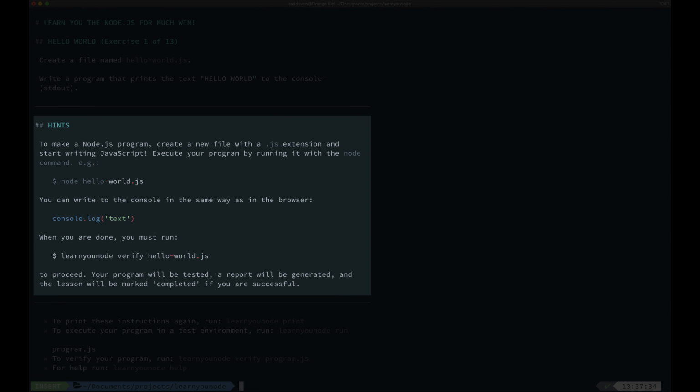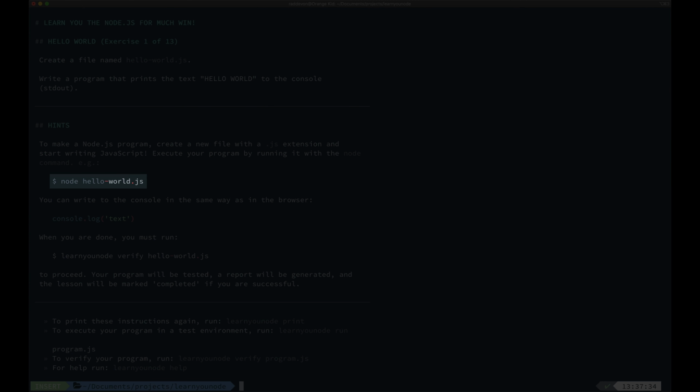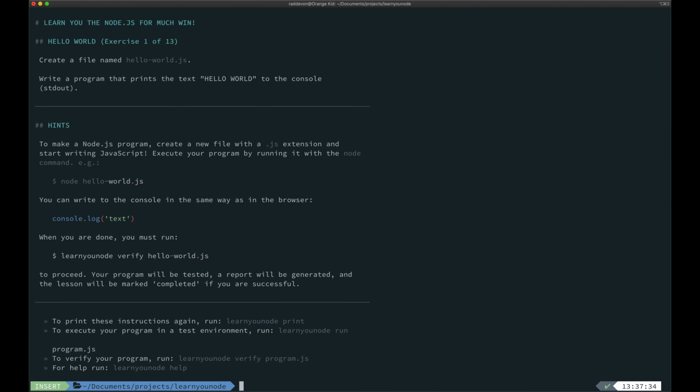Write a program that prints the text HELLO WORLD, all caps, to the console. It gives us a few hints. To make a Node.js program, create a new file with a .js extension and start writing JavaScript. Execute your program by running it with the node command. And here's an example of what that looks like. The $ sign represents the prompt, so for me it would be all this.